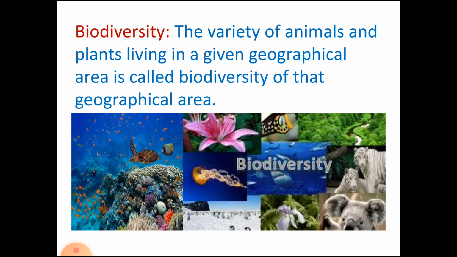When we talk about plants, then their geographical area may be land. When we talk about aquatic plants and animals, then their biodiversity is the river or the water bodies. So, it depends upon the geographical area within which the animal or plant lies.